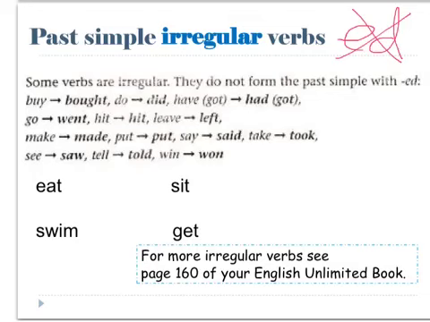Some of the more common ones are buy, which becomes bought, do, did, have, had, go, went, and so on. To see a full list, or most anyways, you can look on page 160 of your English Unlimited book.